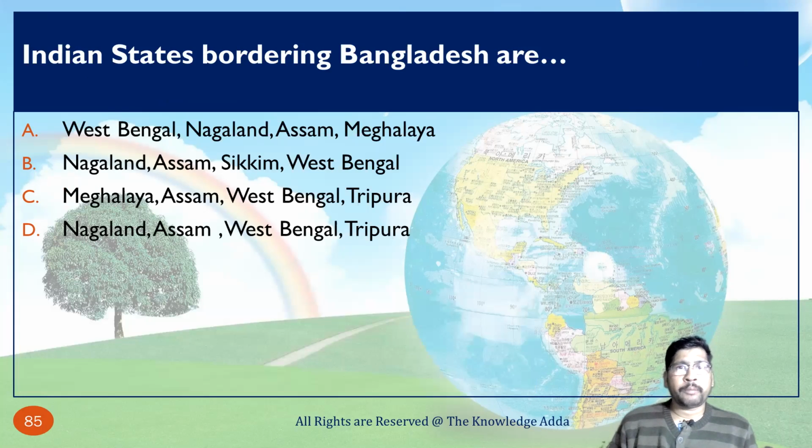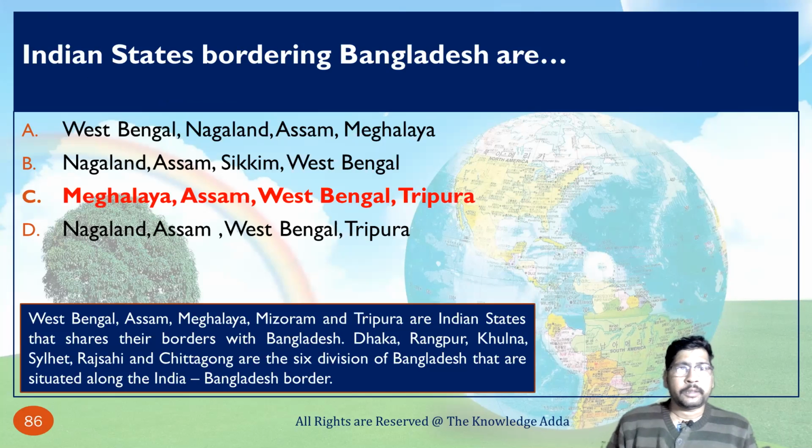Indian states bordering Bangladesh. There are 5 states which share their border with Bangladesh: West Bengal, Assam, Meghalaya, Mizoram, and Tripura.